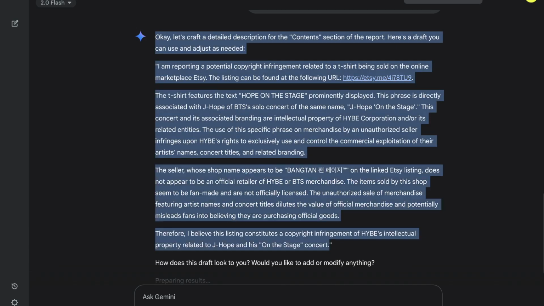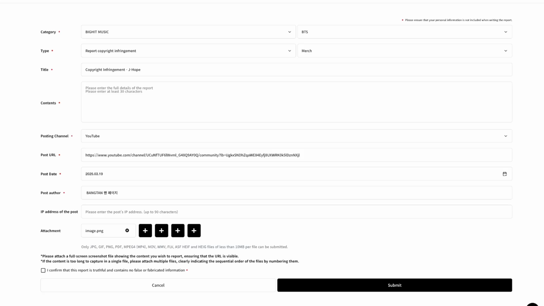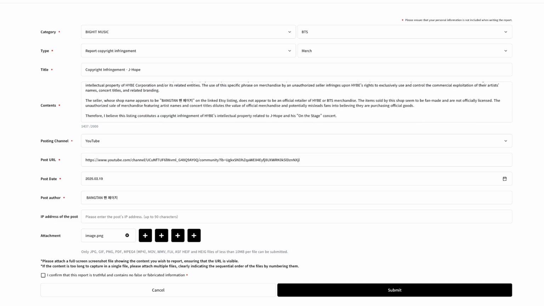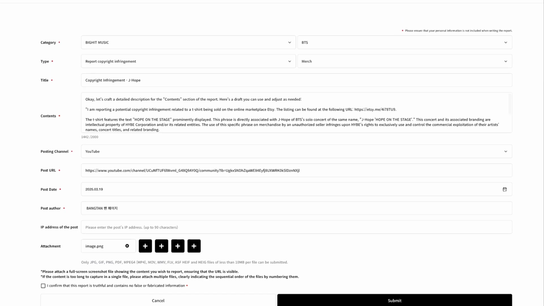Good. So let's copy and paste that. Of course, it's Hope on the Stage, not on the stage. But it's not that important for the reporting purpose, but I'm gonna fix it anyway. All right, there we go.